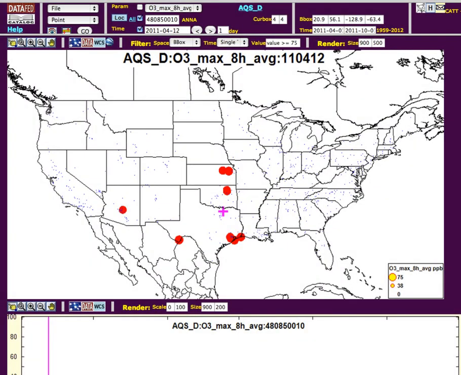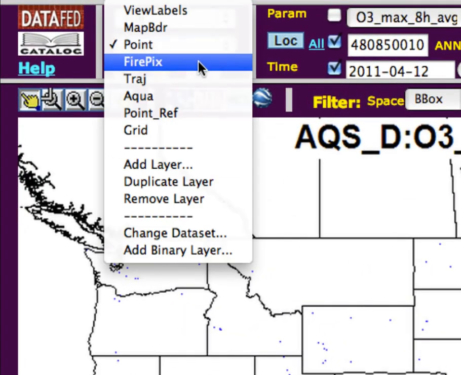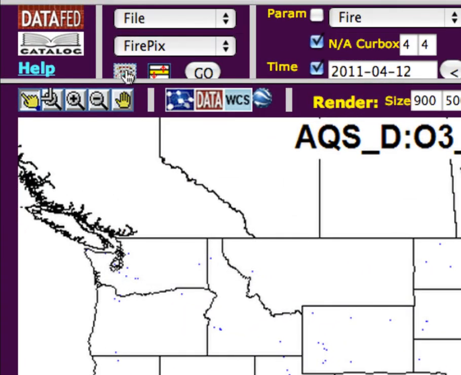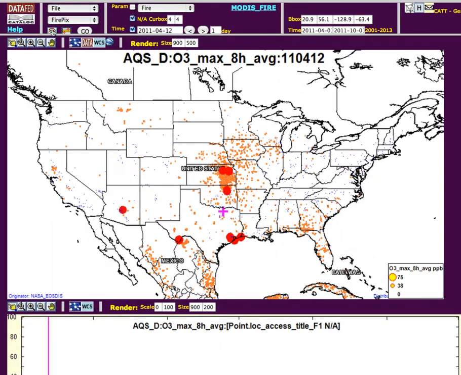Displayed in this first layer is the location of ozone concentrations exceeding 75 parts per billion on a given day. On April 12, 2011, we can see that there are ozone exceedances in eastern Kansas. We can select the fire pixel layer and make it visible, displaying it on the map view. The next layer displayed is the fire pixel layer, which gathers NASA's satellite data and shows that there are high levels of fire radiation. Again, there is an accumulation of fire radiation in the eastern Kansas region.